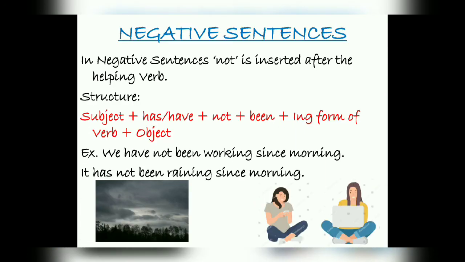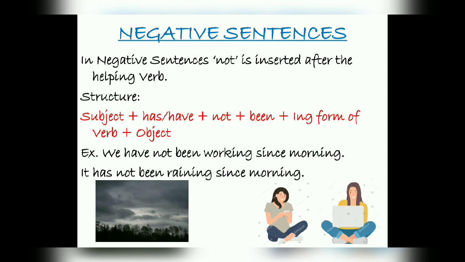Clear? The baby has been sleeping for an hour. That means in the past also he was sleeping and even now he is still sleeping. They have been playing cricket for 2 hours. The mother has been watching TV for 3 hours. Clear? Now negative. Again we have to insert not. But where do we have to insert not? After the helping verb. Subject plus has/have plus not plus been plus ing form of the verb and object. Clear? We have not been working since morning. It has not been raining since morning.